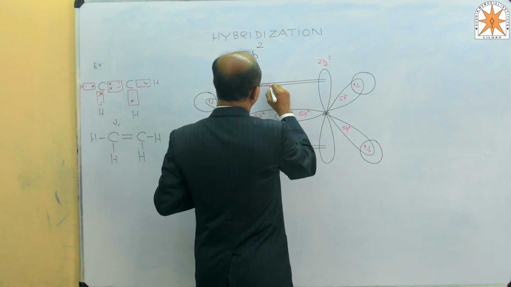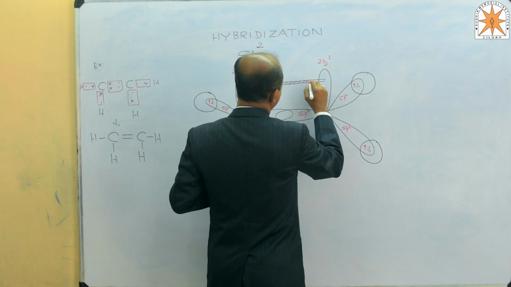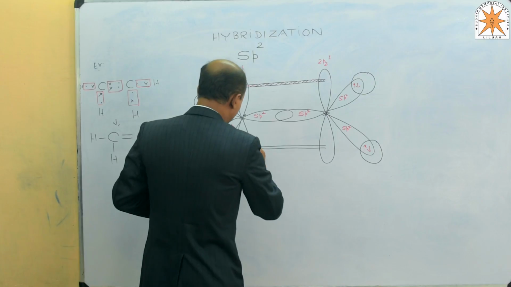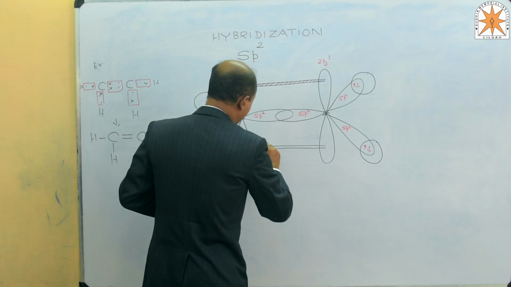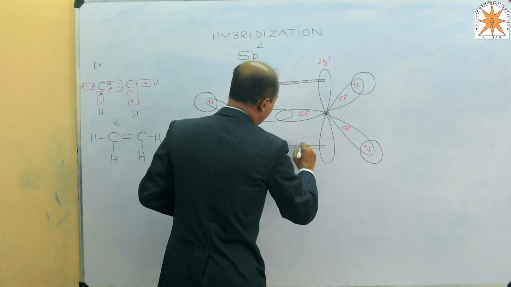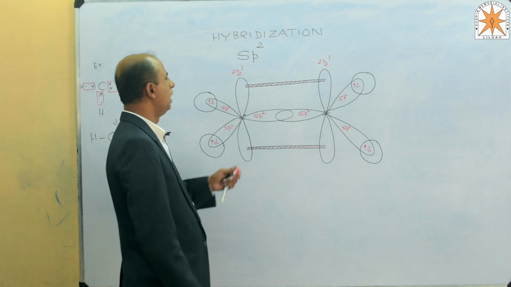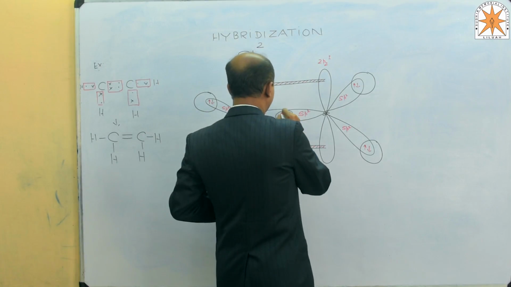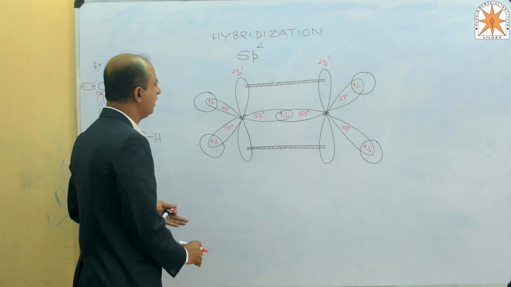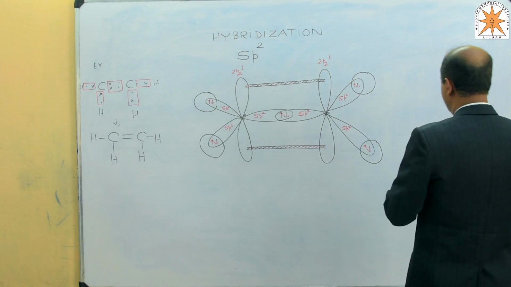Here neither sharing nor transfer of electron takes place, just the electron cloud of the unhybridized orbitals of the 2 carbon atoms slightly superimposes upon one another, which leads to the formation of a weak bond, and that bond is considered to be the pi bond. And that pi bond makes it unsaturated here. So this is the basic mechanism of sp2 hybridization.